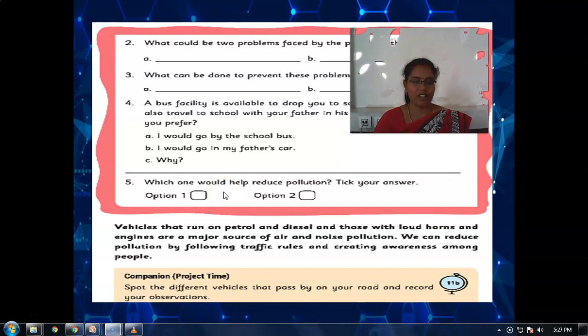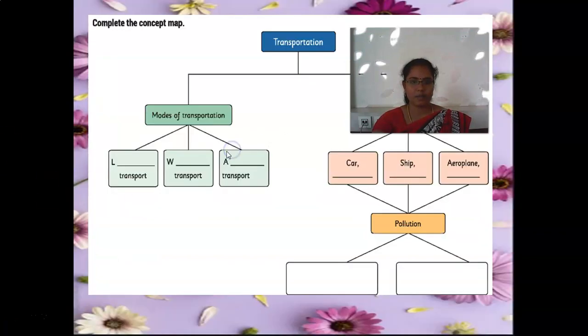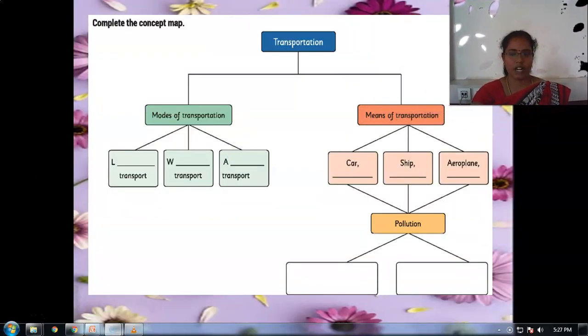Okay, my dear children? Yes, vehicles that run on petrol and diesel and those with loud horns and engines are a major source of air and noise pollution. We can reduce pollution by following traffic rules and creating awareness among people. Okay, my dear children? Yes, finally we conclude our lesson with the concept map.